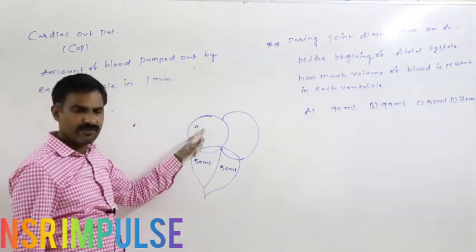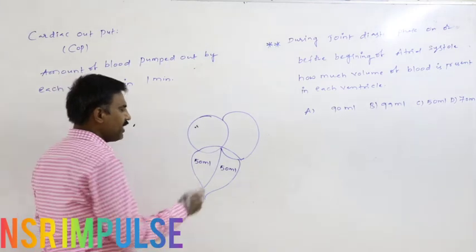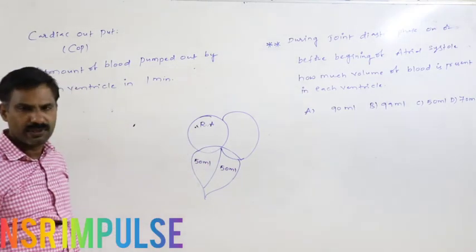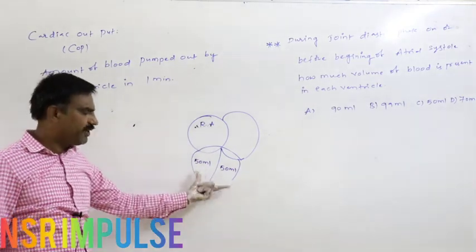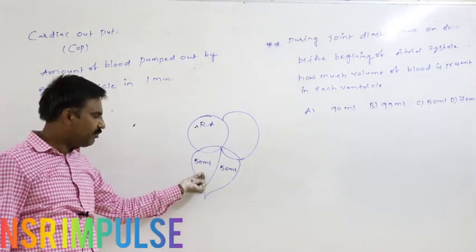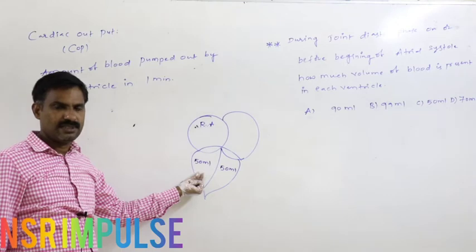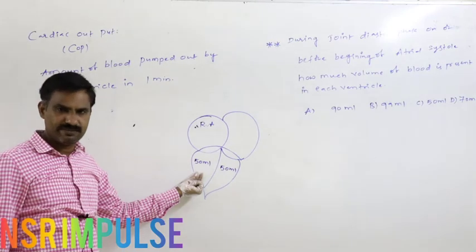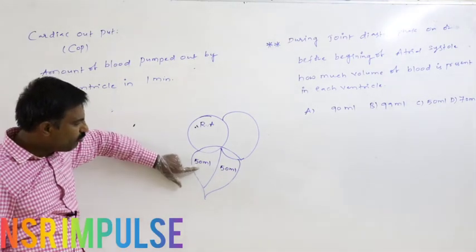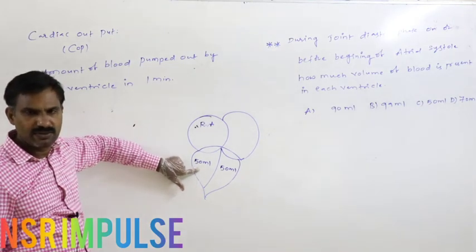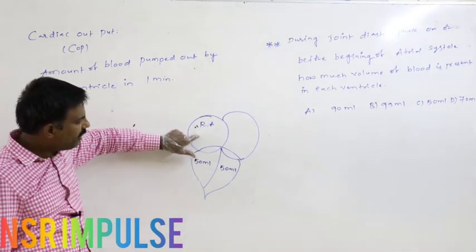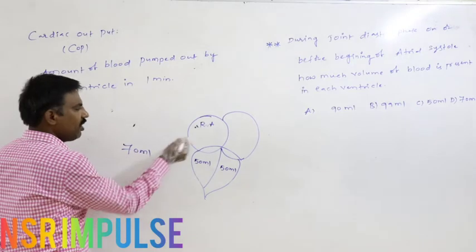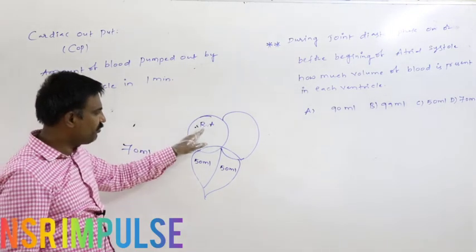For that purpose, how much blood has to be pumped from the right atrium into the right ventricle? At the end of ventricular relaxation, 120 ml has to be maintained constant. That is, the EDV, end diastolic volume, has to be maintained at 120 ml. To raise it from 50 to 120, 70 ml of blood has to be pumped from the right atrium into the right ventricle.